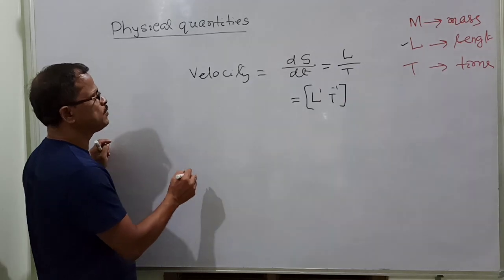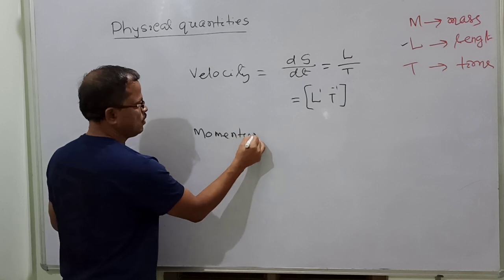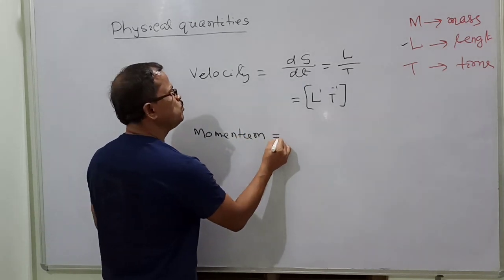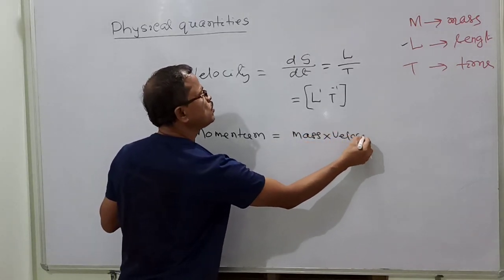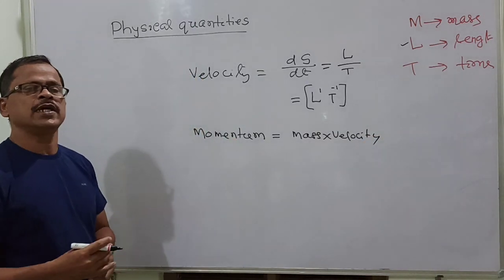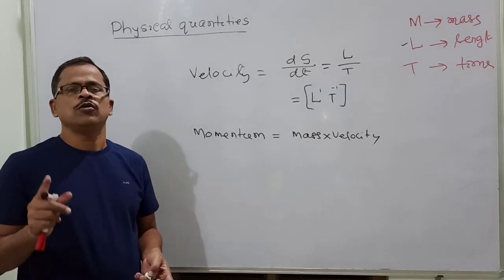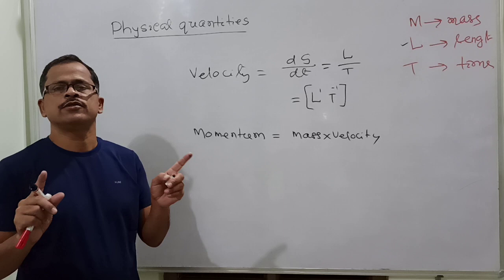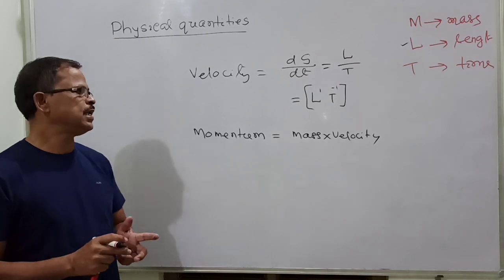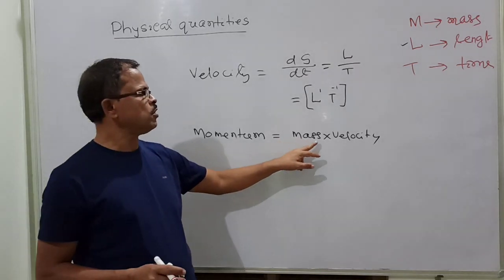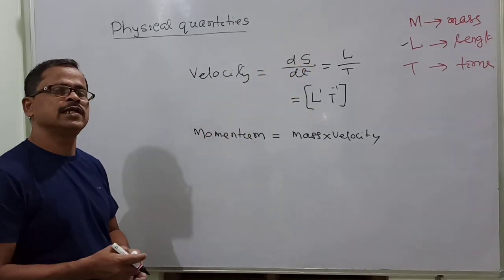Then come to another dimensional quantity, let's say momentum. How to write the dimensional formula of momentum? You know momentum is equal to mass into velocity. So momentum becomes a derived quantity. The derived quantities are obtained by multiplication or division, not by addition or subtraction. Like momentum is obtained by multiplication of mass and velocity. Velocity is obtained by division of distance and time.